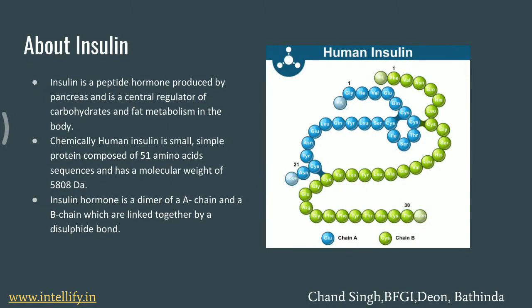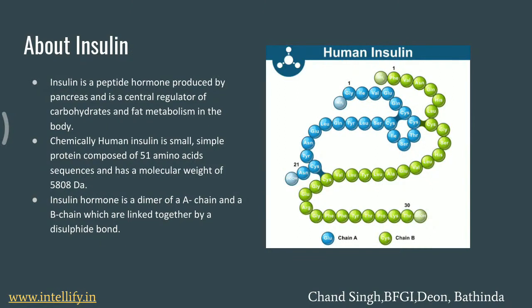Insulin is a peptide hormone that is produced in our pancreas, in the beta cells of the islets of Langerhans of the pancreas. Basically, the function, as I told you, is the regulation of carbohydrate and fat metabolism in the body. So basically it regulates glucose, converting excess glucose into glycogen.